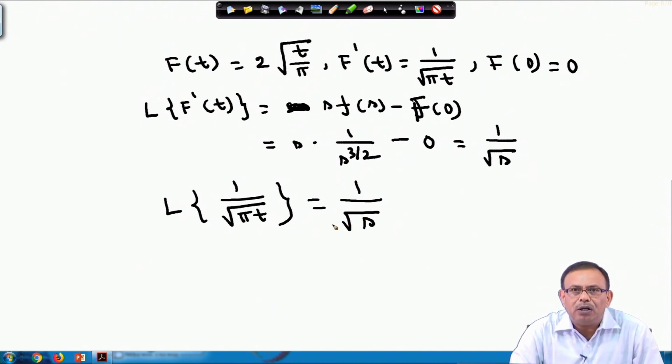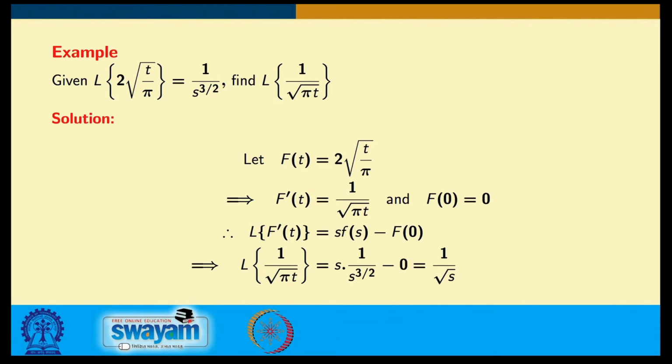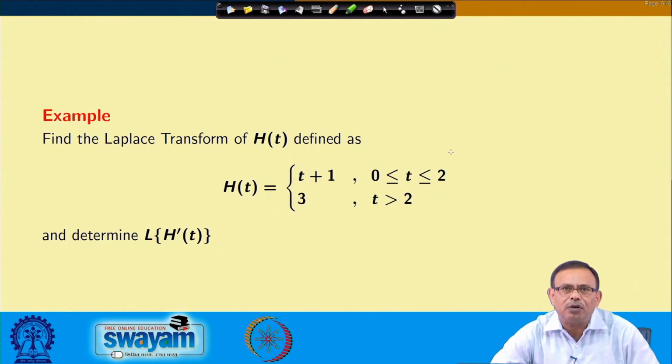If you remember, using the normal integration process we also evaluated this earlier. Now, using the property, in 2-3 quick lines I can find the solution of this. Let us see this one. So, I am getting this and I will obtain the solution.